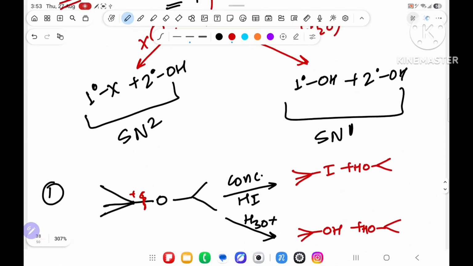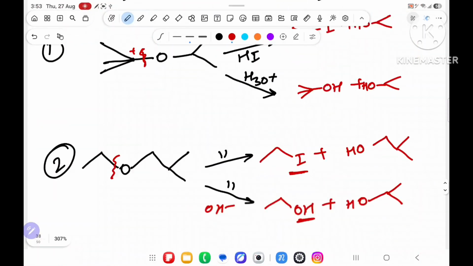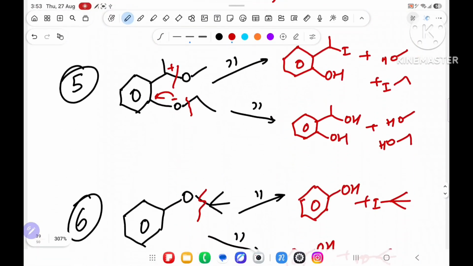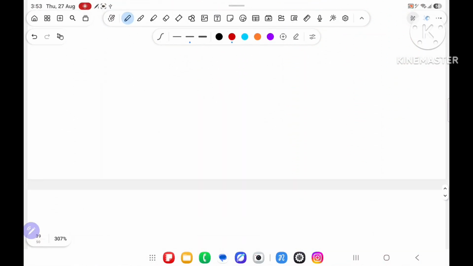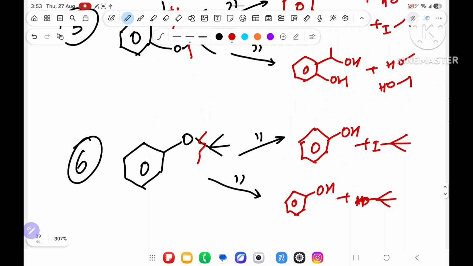See once what I am dictating, right? From here you will see case 1, case 2, case 3, what I have written, how I have broken it, how I am writing the answer, that you will see. Stability I am checking simply. I am checking which plus is more stable and how I will check the stability there. So check it, revise it once, and this is all about the completion of ether.